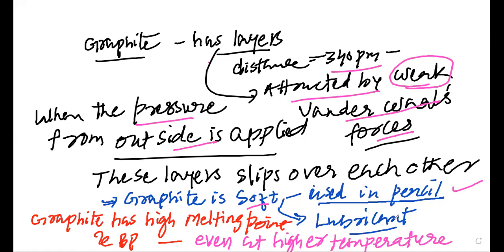Graphite is soft, and that is why its layers slip over each other. That is why it is used as a lubricant. But graphite has a very high melting point and boiling point. So when other lubricants turn into vapor, graphite is still able to provide lubrication, and that is why graphite is used as a lubricant even at higher temperatures.